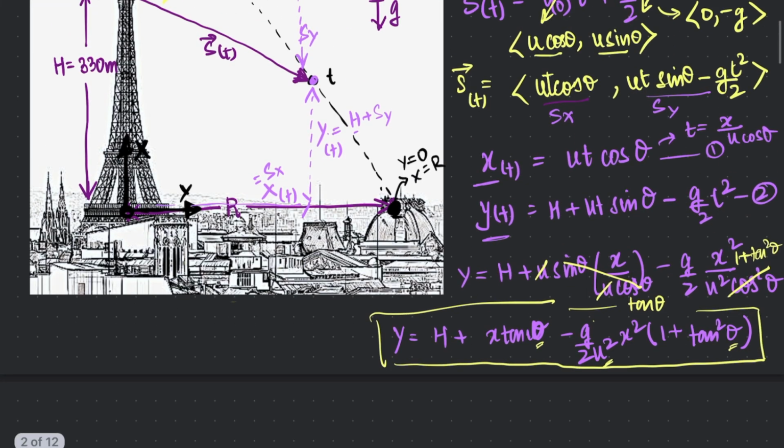This is describing the projectile at all time points. What we are looking for is the projectile at a very specific time point, that is at the end. What we know about this point is that here, the y, or the height of this point, is going to be 0 because it has hit the ground, and the x-coordinate of this point is going to be what we would define as the range of the projectile.